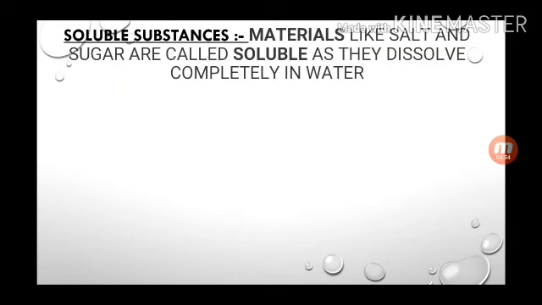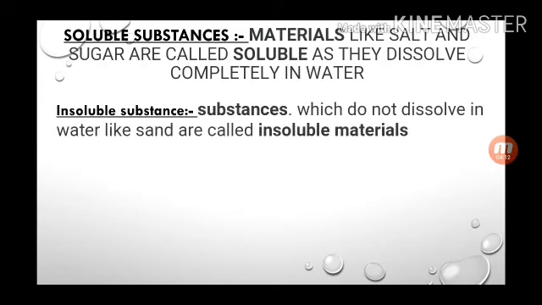Now, what are soluble substances? Materials like salt and sugar are called soluble as they dissolve completely in water. Yes, that which can dissolve in water is called soluble, and that which cannot dissolve in water is called insoluble. The substances which do not dissolve in water, like sand and stone, are called insoluble materials and substances.